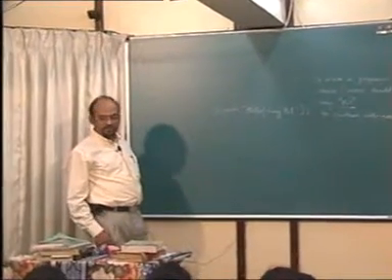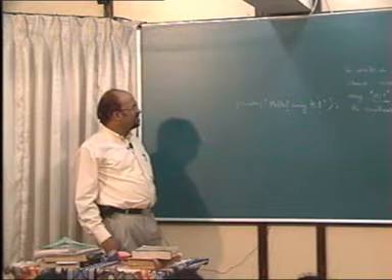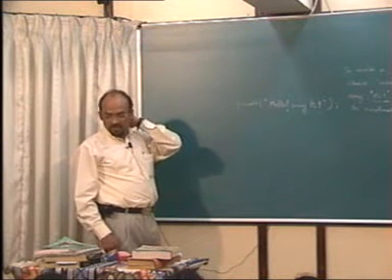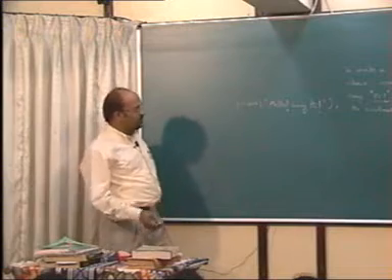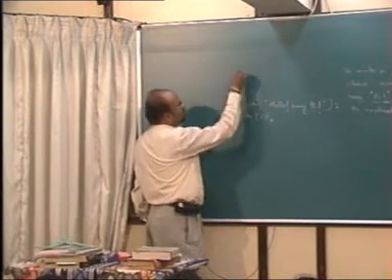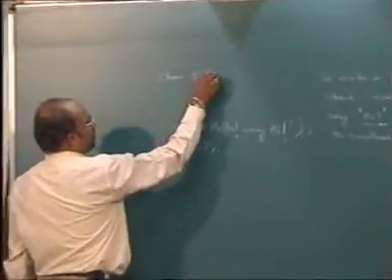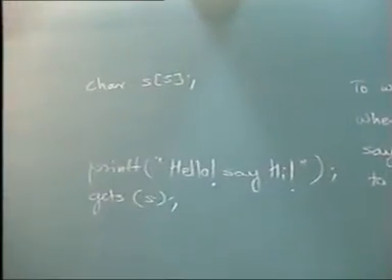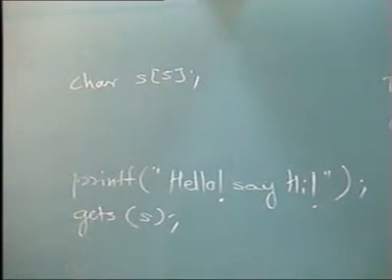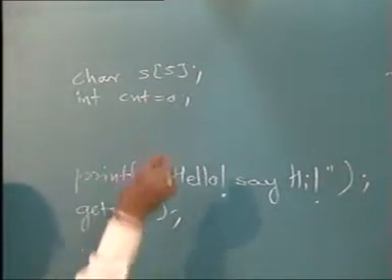So how will you accept it? Where will you accept his input? In some string? And then I will also have a counter, which is initially 0.